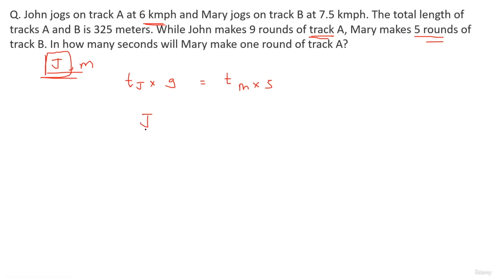The distance divided by the speed. ऐसे 9 बार हो रहा है. He's completing 9 rounds, isn't it? Same way, Mary का track length is M. Mary का speed is 7.5. So how much time will Mary take to complete one track length? Divide by distance divided by 7.5. ऐसा कितने बार जा रहा है वो? 5 times, isn't it? Okay, this time is equal.